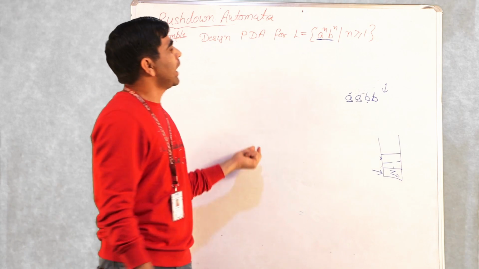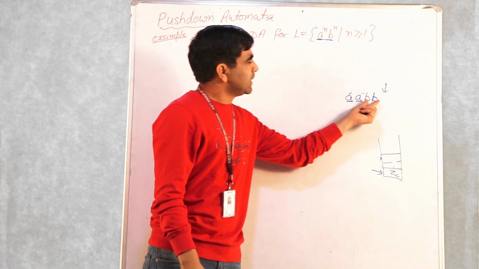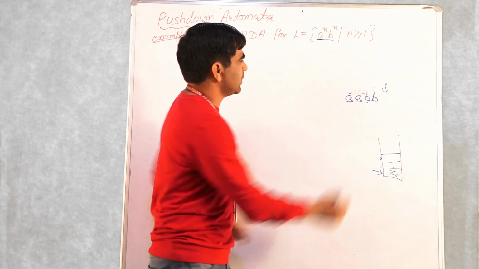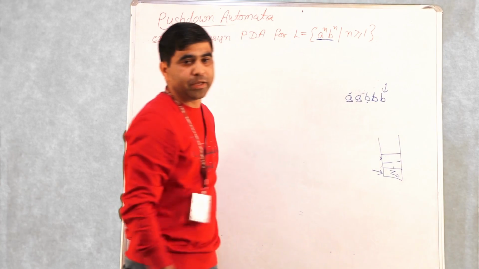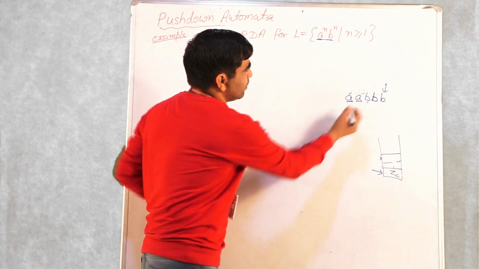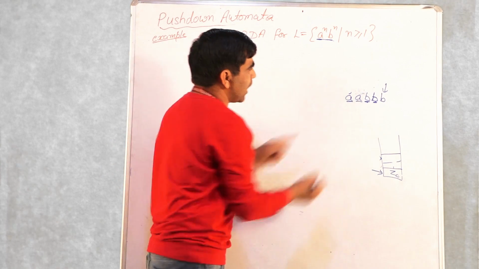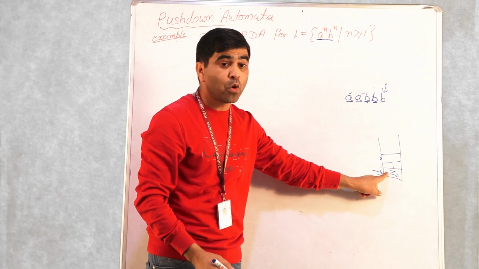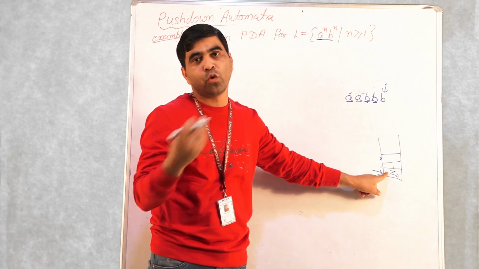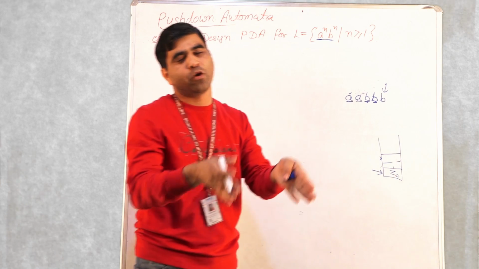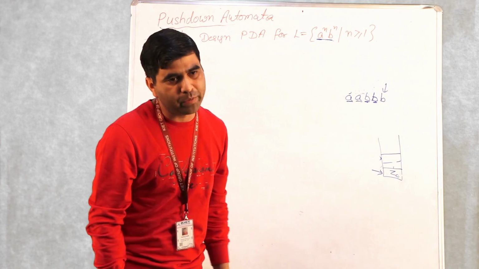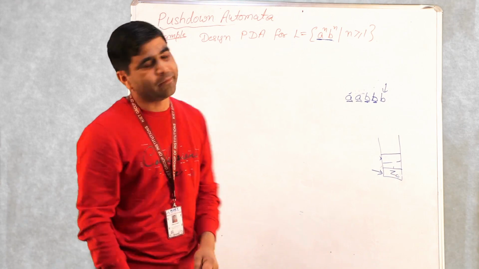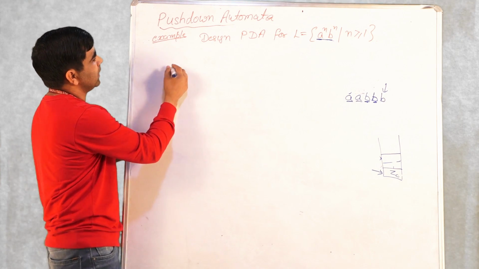Okay, if it happens that some B is left, let's suppose there is one more B. In this case, this B is matched, this B is matched, but now the next B is there in the input and there is no A in the stack, so there is no A to match. It simply means that the number of B's is more than the number of A's, and you cannot accept this string.